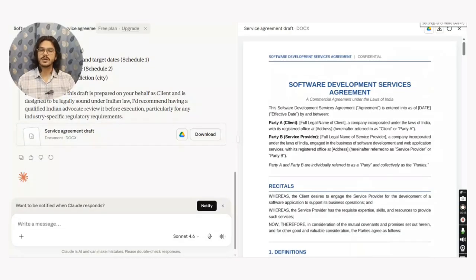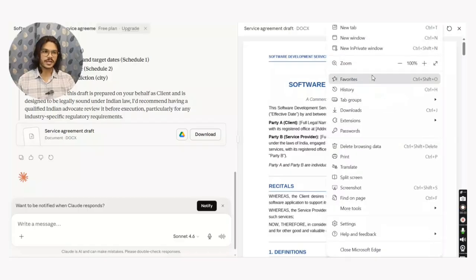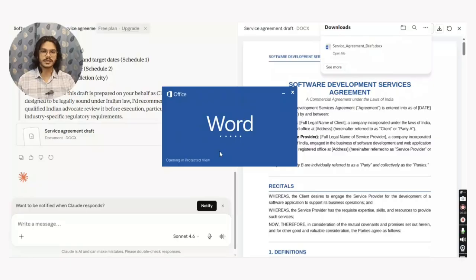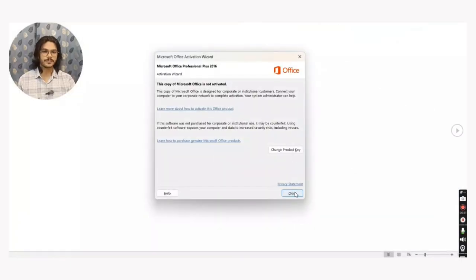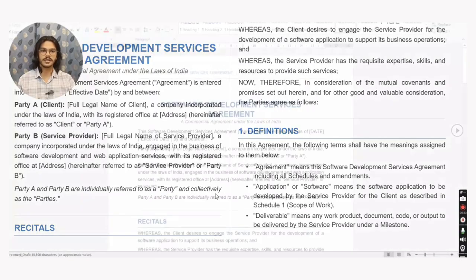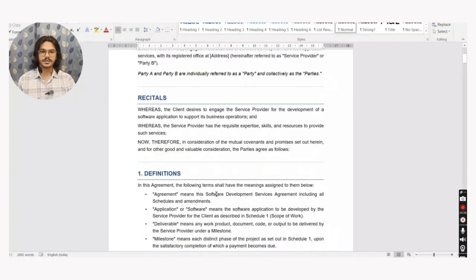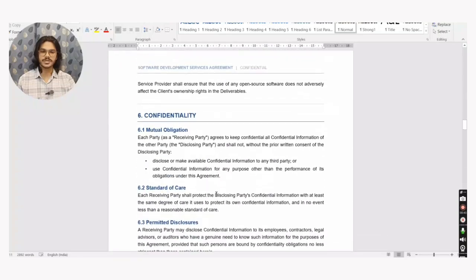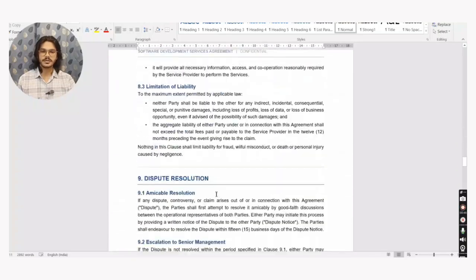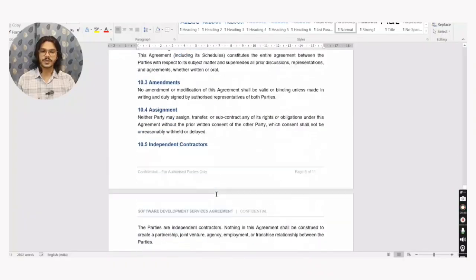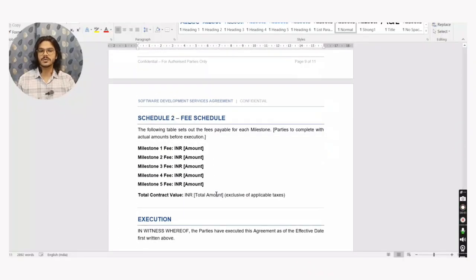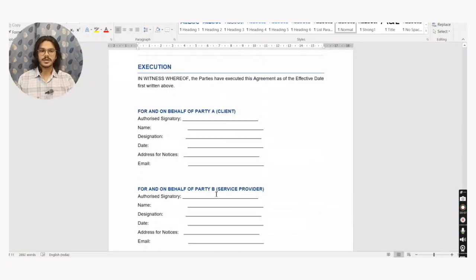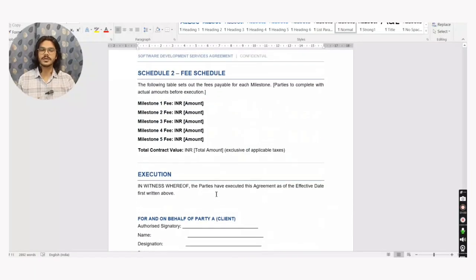Also, let's have a look at the Microsoft Word file provided by it and see if all these clauses are there in the draft or not. So let me close this, enable editing mode, and see: recitals, definitions, scope, fees and payment, term and termination, confidentiality, great, dispute resolution, governing provisions, and then Schedule 1 and Schedule 2, and in the end the signatory details. So yes, it did a pretty good job.